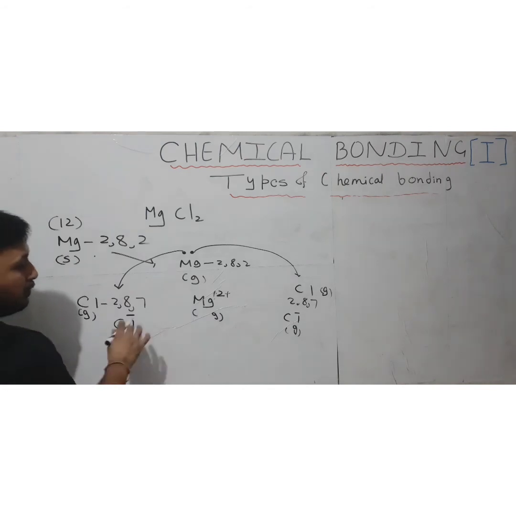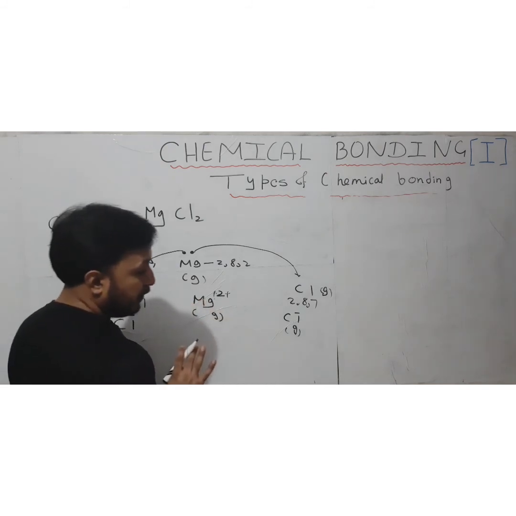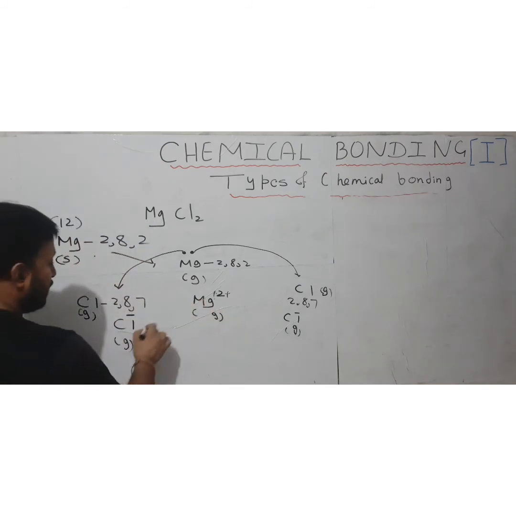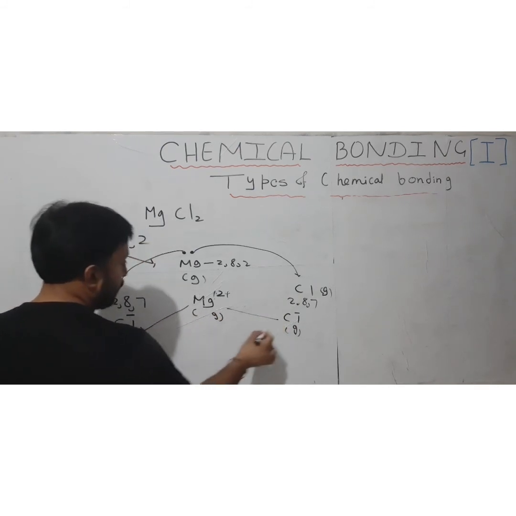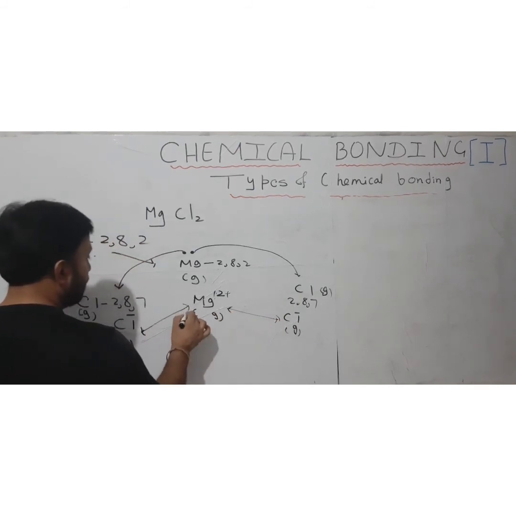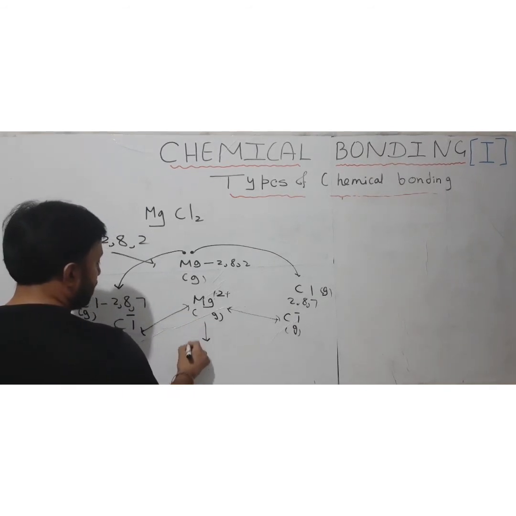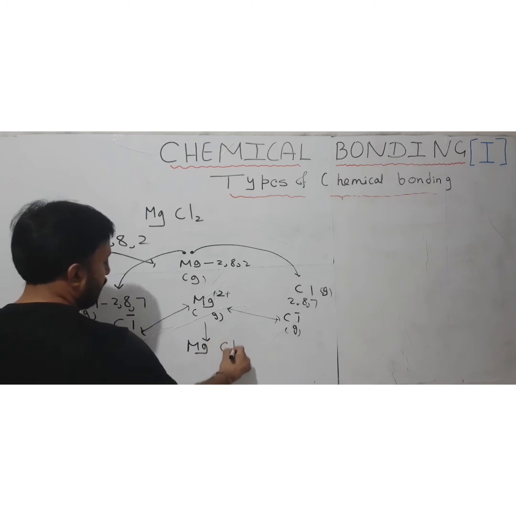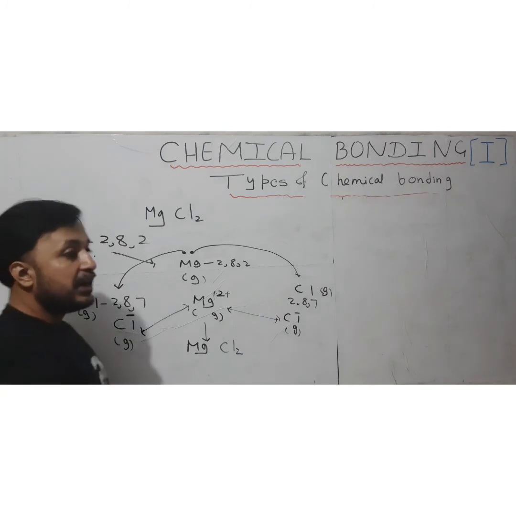Okay, so now they have their charge, and they also have their noble gas configuration completed. In order to become more stable, magnesium and these 2 chlorine atoms combine with each other due to the electrostatic force of attraction between the positive and negative charge, which results in the formation of magnesium chloride, that is MgCl2. So that is how we can show the electron transfer between the atoms.